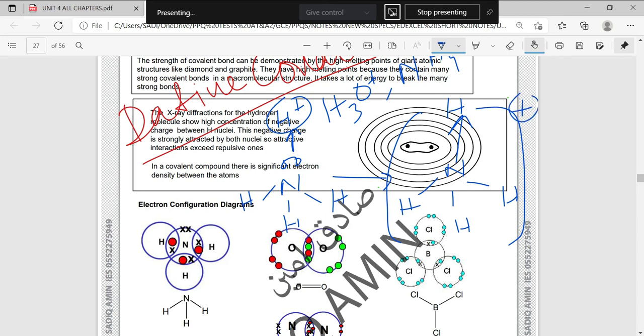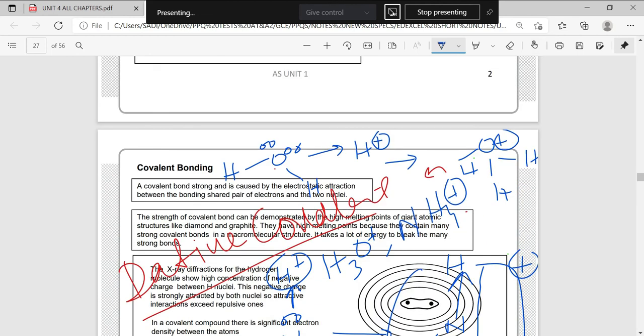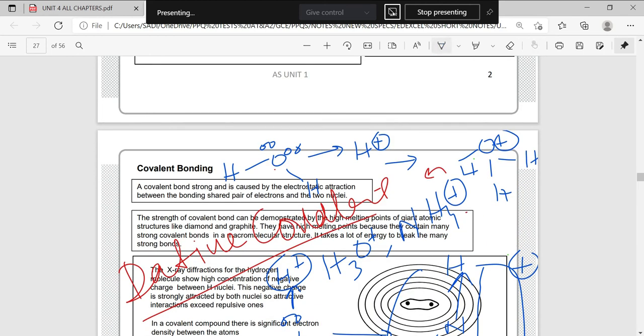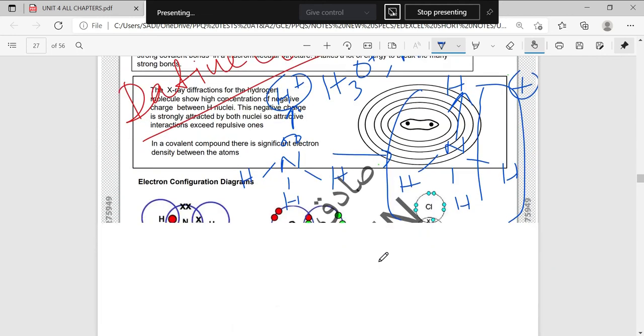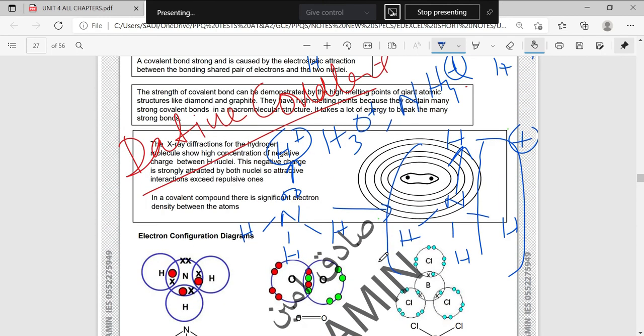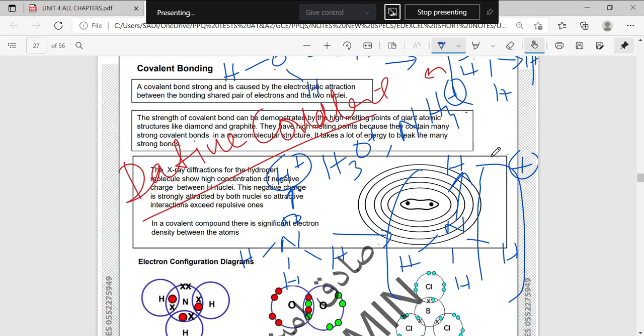Dative bond will be shown with an arrow and a bracket and a plus charge on it. The same will happen to the water which I have shown here. You need to draw the arrow, put it in a bracket and show a plus charge on it. Any question? No, sir.